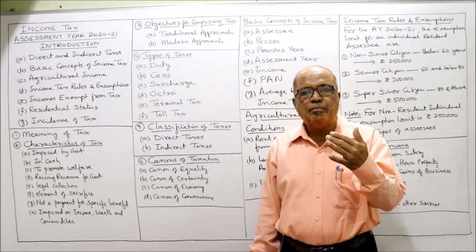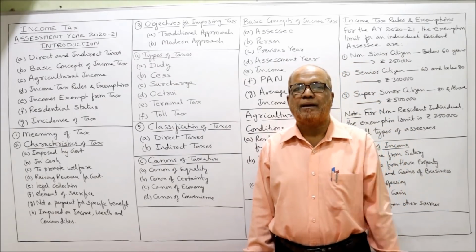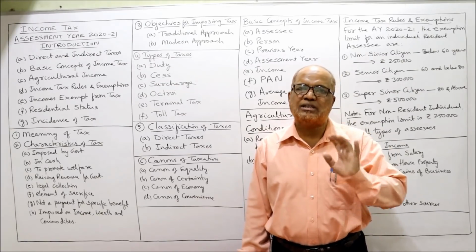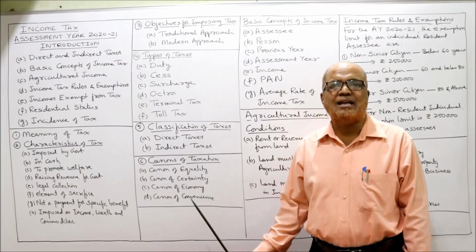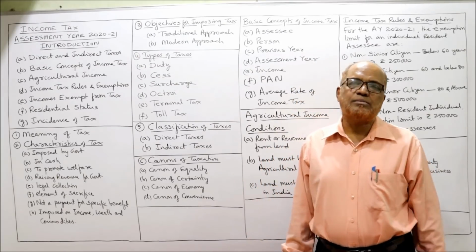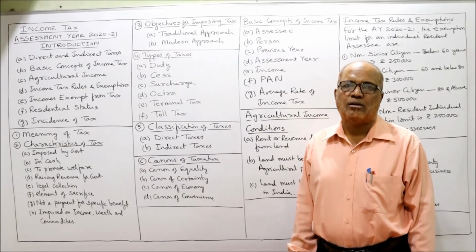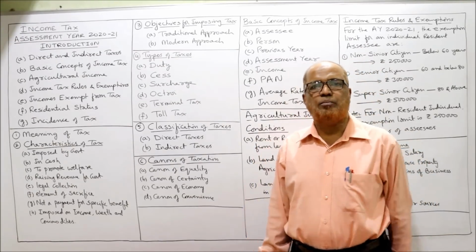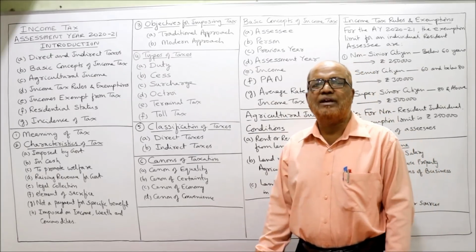So what are the directive principles to be followed by the government while making a taxation policy, while imposing the tax on the people? Those are called canons or principles of tax. So Adam Smith has given some canons of taxation. That means what are the principles to be followed while making taxation policy? The first canon is canon of equality.